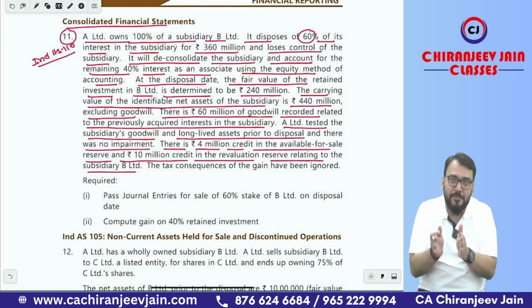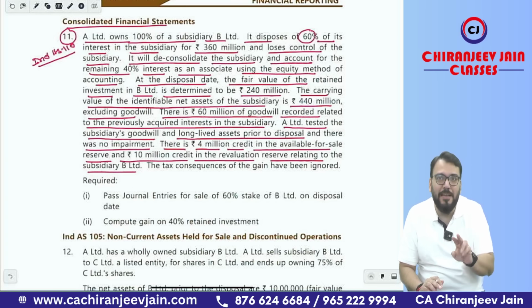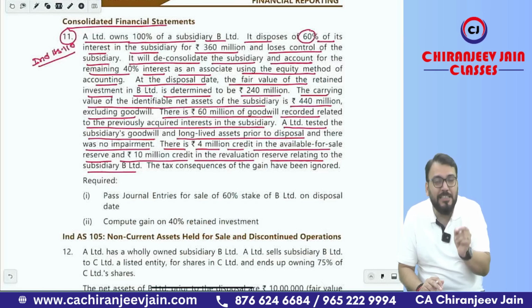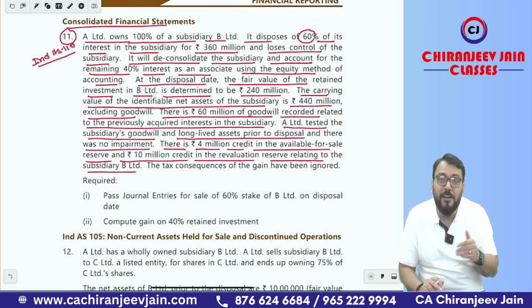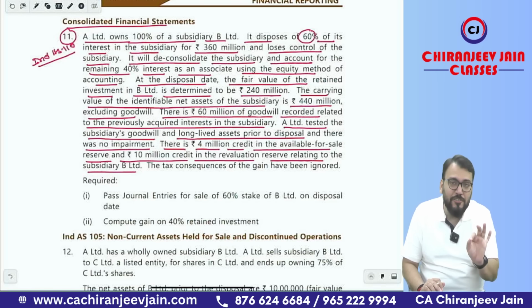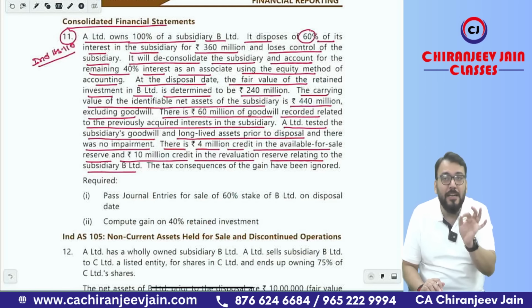OCI items are of two types: one is recycled to PL, one is not recycled to PL. If it is recycled to PL, then it will be reclassified from OCI to PL. If it is not recycled to PL, it will be transferred to retained earnings as per the respective Ind AS. So revaluation surplus as per Ind AS 16 will be transferred to retained earnings, and the available for sale reserve.